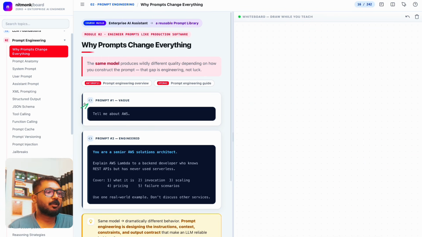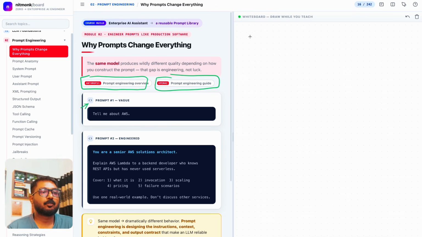I have also added these two resources so that you can easily go by yourself and check the prompt engineering concepts given by Anthropic. This is the first one, and it talks about everything about prompts. There is also the OpenAI prompt engineering guide. So you can follow the Anthropic guide, and you can also follow the OpenAI guide.